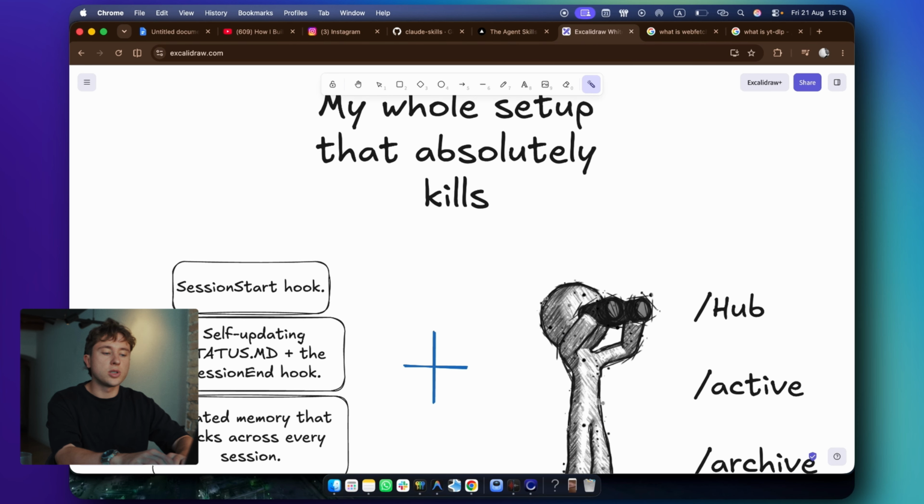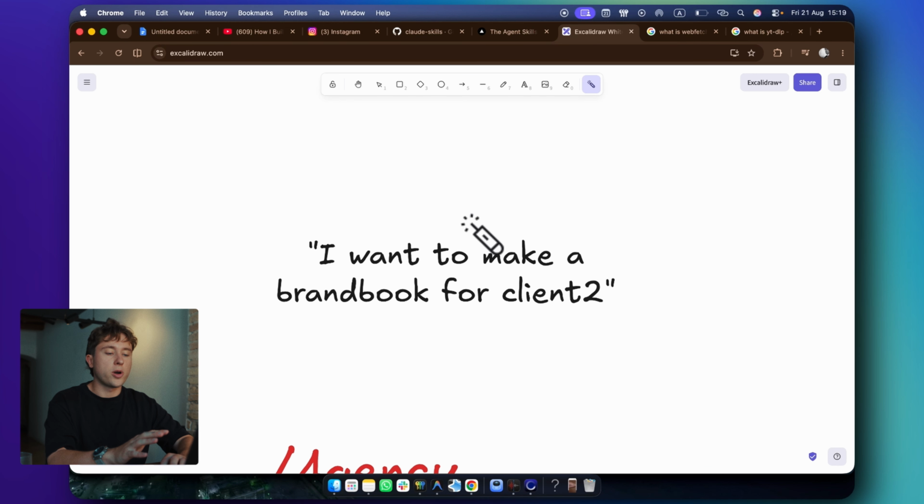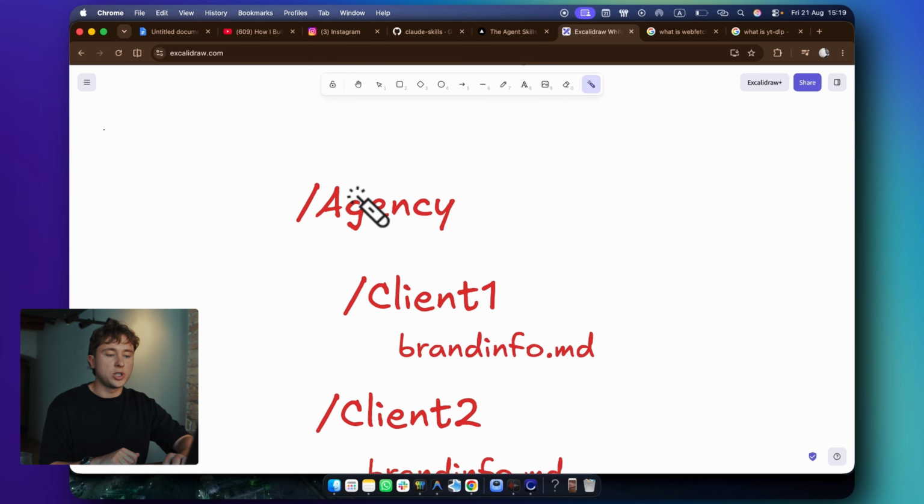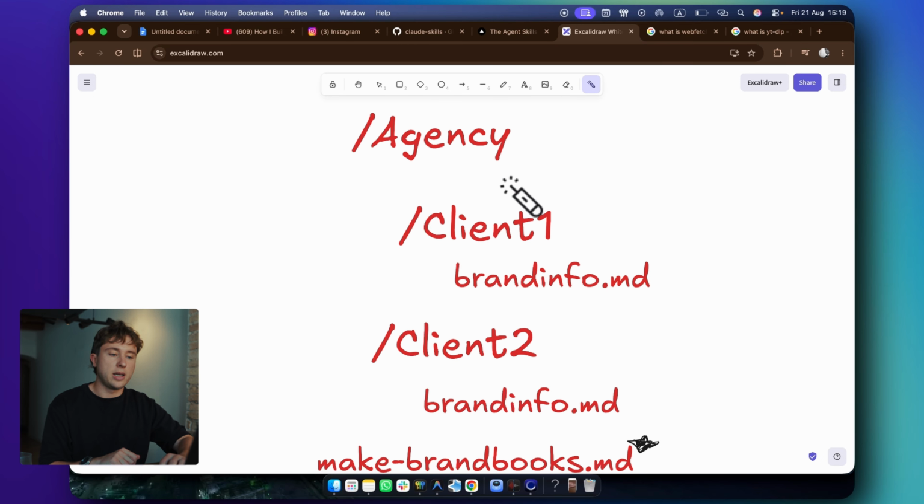And to understand how the whole folder structure and file structure works, I can give you a small example as well. Imagine you have a marketing agency like I do, and you want to make a brand book for client number 2, okay? So we have this folder right here, which is agency. And inside agency, you have a folder client 1, and inside client 1, you have this brandinfo.md file.